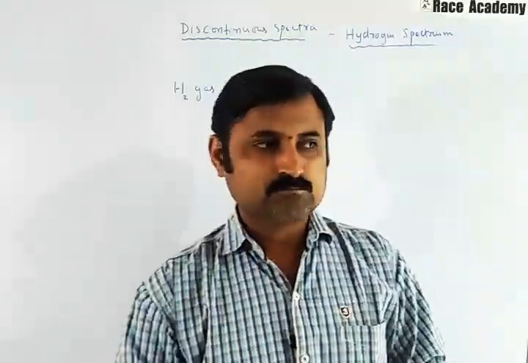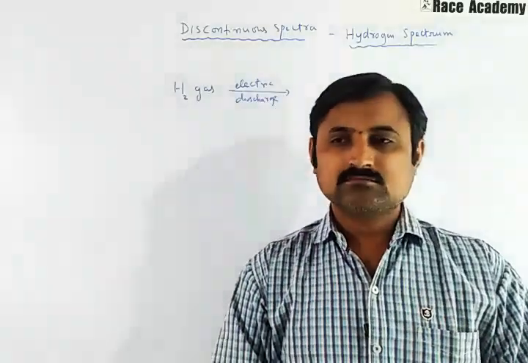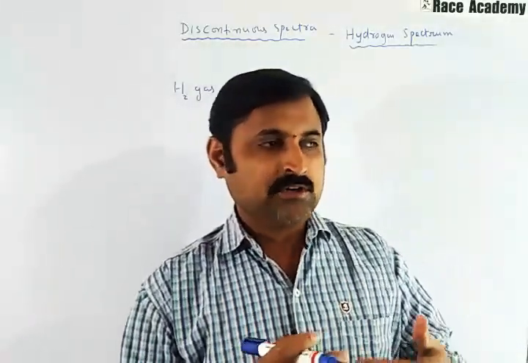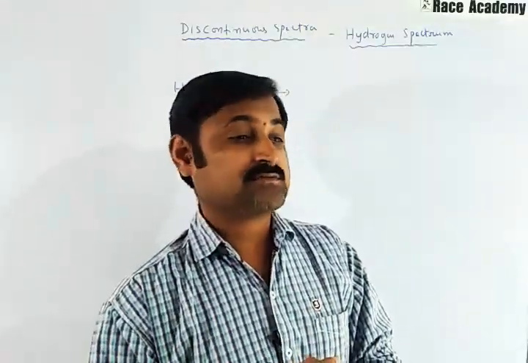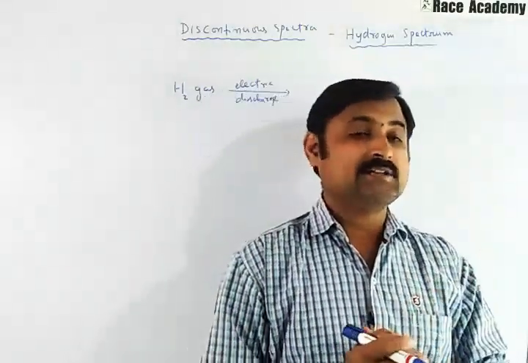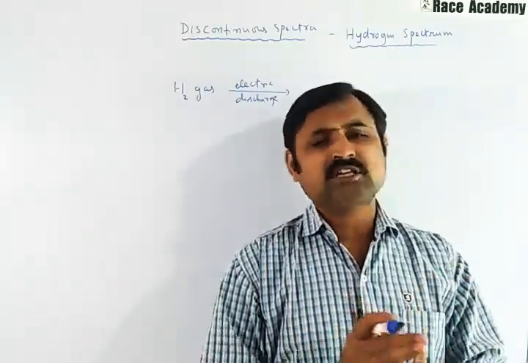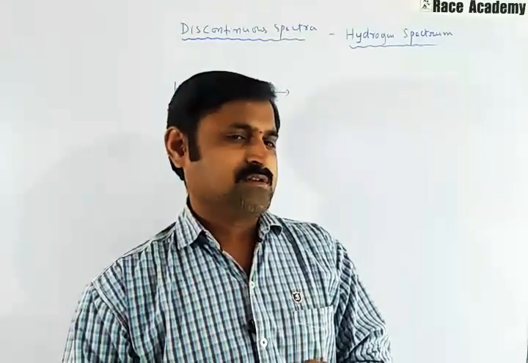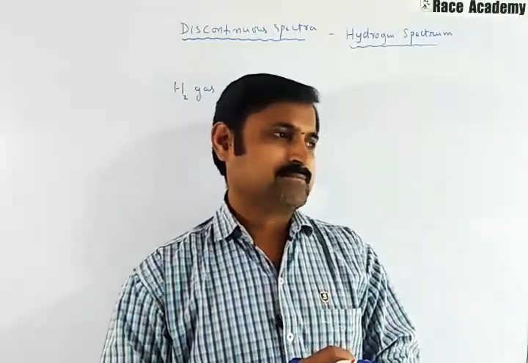Before starting, we should know some information regarding atomic spectra. Whenever we take gases or the vapors of any chemical substances, when they are heated in an electric arc or in a Bunsen flame, what will happen? Light is generally emitted.